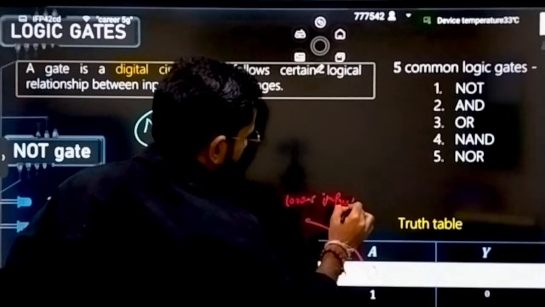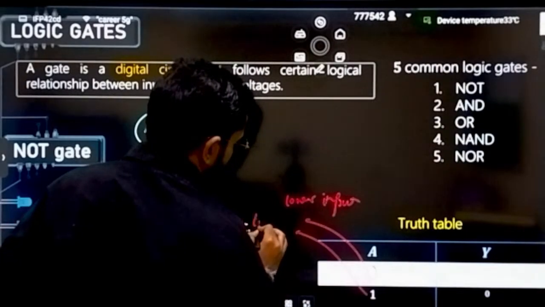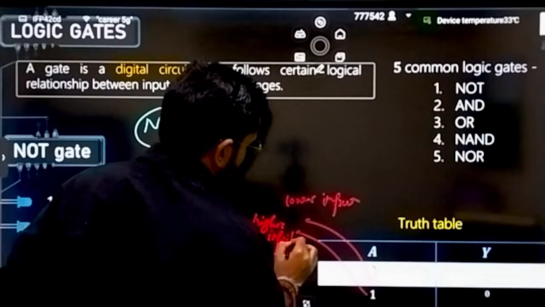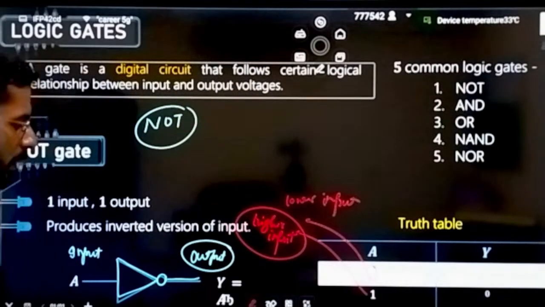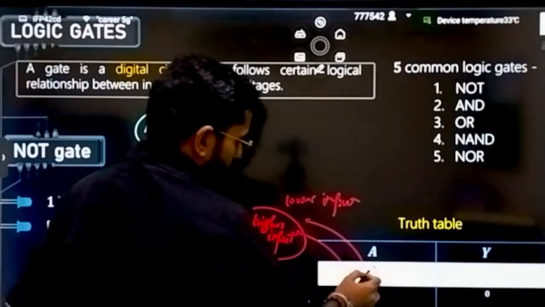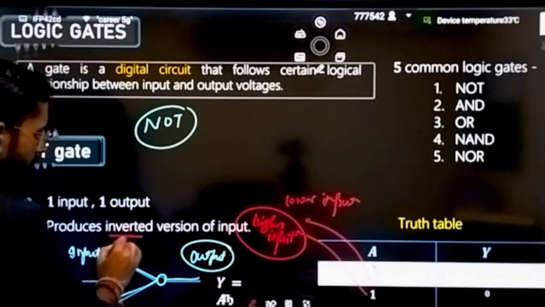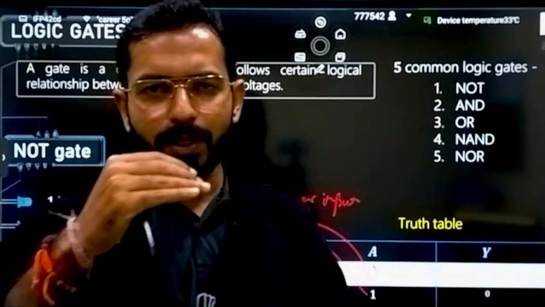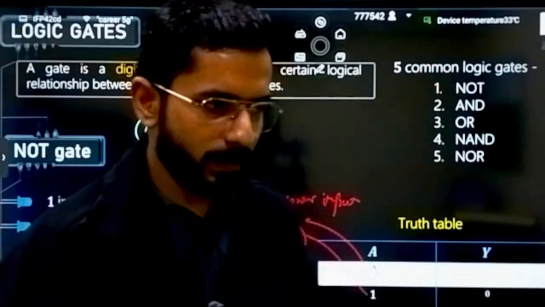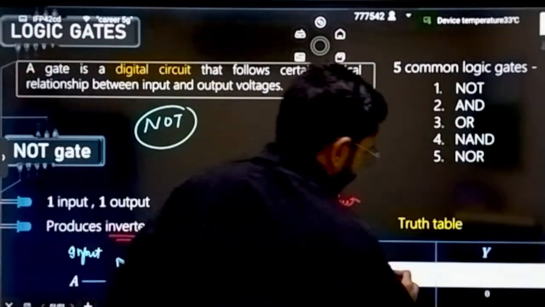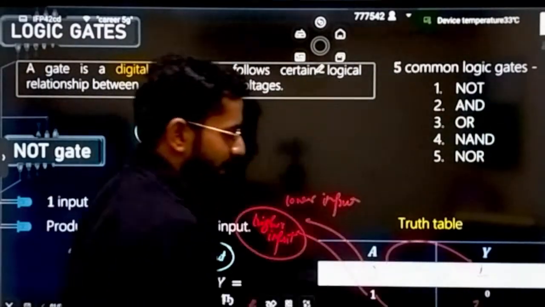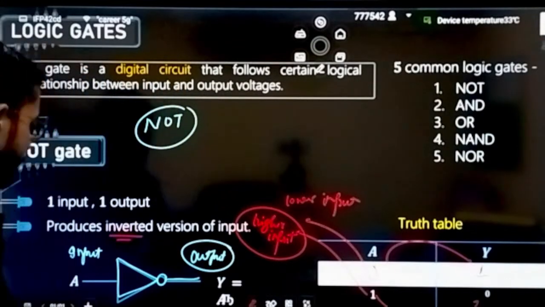It is also given a term of lower input, and this is a term that is given as higher input. Okay, so when you are giving input as 0, the output will just reverse, it will invert the input. Always it will invert the input. Let's suppose you are given the input yes, it will give no. If you are given the input no, it will give the output yes. If you are given an input 0, it will make it 1, and if you are given an input 1, it will make it 0. That's it. That is about NOT gate.